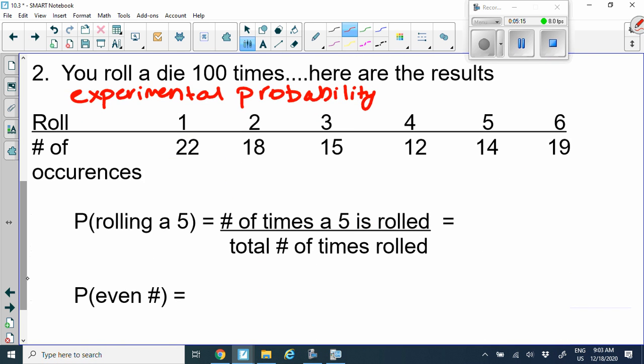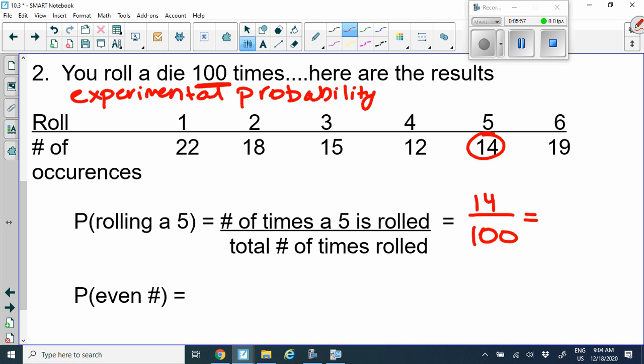Okay, so now using this information, let's find the number of times of rolling a 5. So we noticed to roll a 5, we did it 14 times, okay? Now we need to talk about, well, how many times did we actually roll? So in order to get the total number of times rolled, we will need to add up all these numbers here. So we will need to add up the 22, the 18, 15, 12, 14, and 19. Actually, we don't need to do that because it told us we rolled it 100 times. But you can also add them as well, and it should add up to 100 anyways. So 100, because that's what they told us.